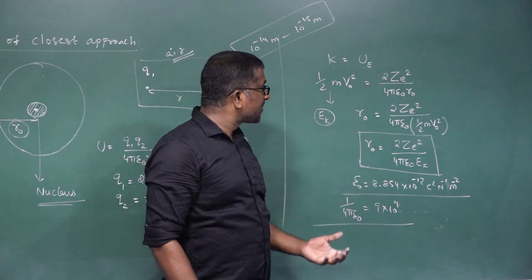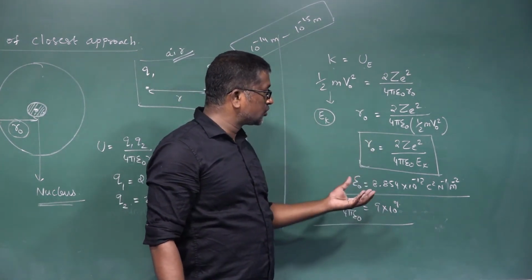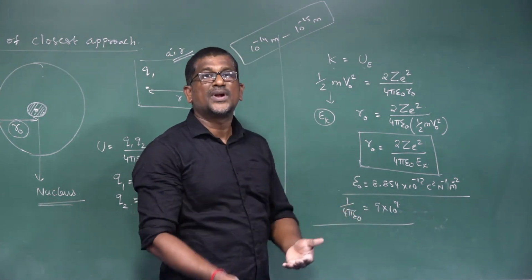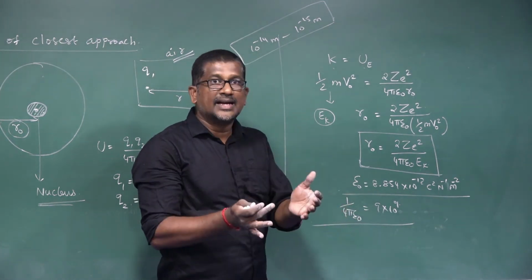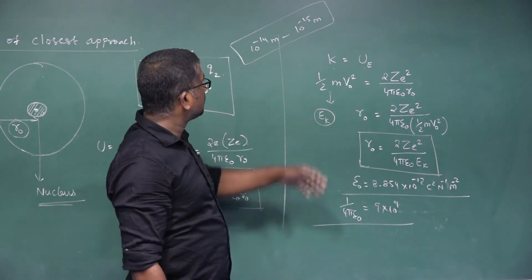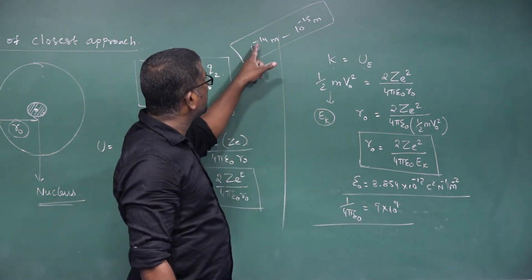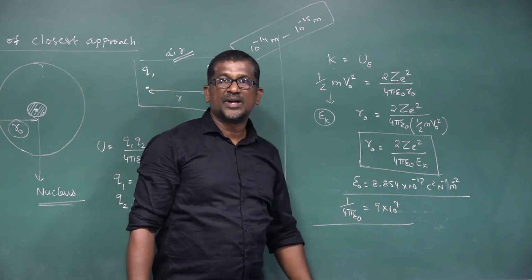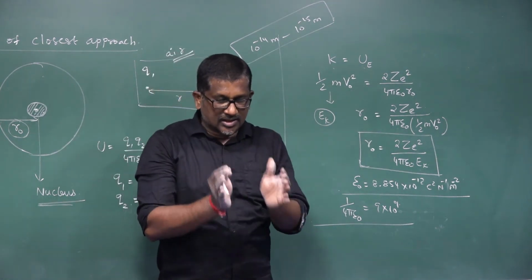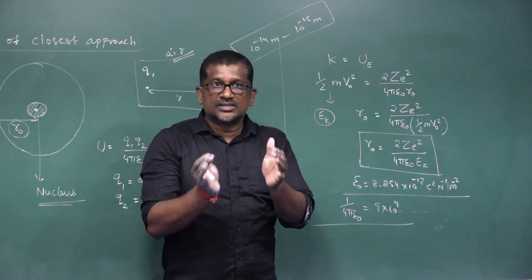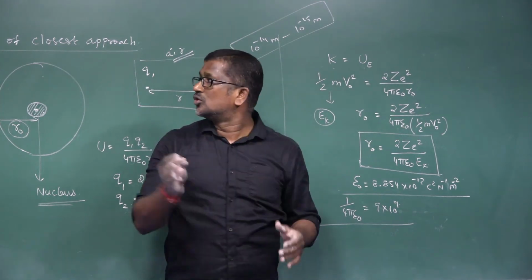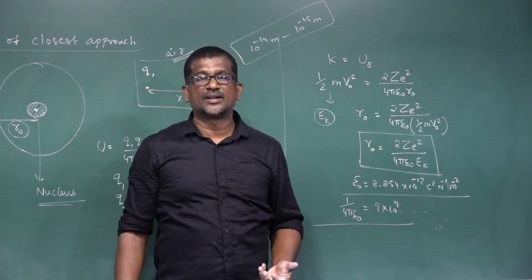So Rutherford calculated the distance of closest approach value by using different nuclei. He got the distance of closest approach value from 10 power minus 14 meter to 10 power minus 15 meter. The distance of closest approach is never equal to the radius or diameter of the nucleus.